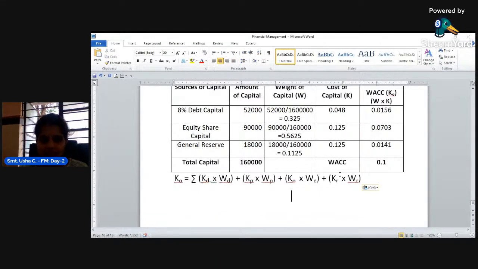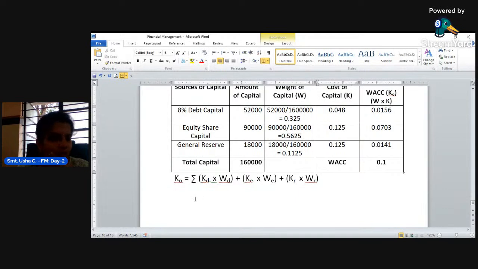Or overall cost of capital. This is a formula, right? Even if you substitute, look at here. If you substitute cost of capital, that is weight of debt into cost of debt, plus weight of equity into cost of equity (here there is no preference), plus weight of reserves into cost of reserves. If you add these three, you will get the overall cost of capital.